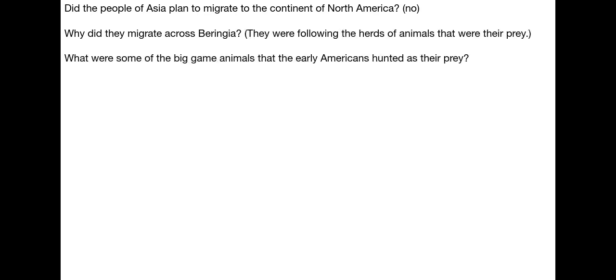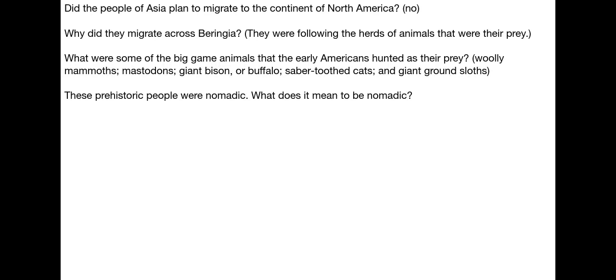No. Why did they migrate across Beringia? They were following the herds of animals that were their prey. What were some of the big game animals that the early Americans hunted as their prey? Woolly mammoths, mastodons, giant bison or buffalo, saber-toothed tigers, and giant ground sloths.